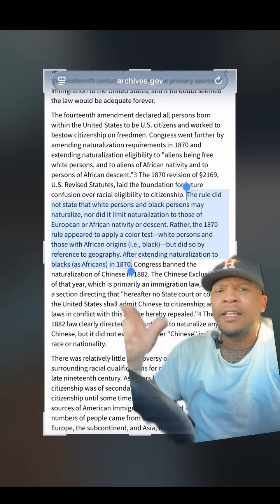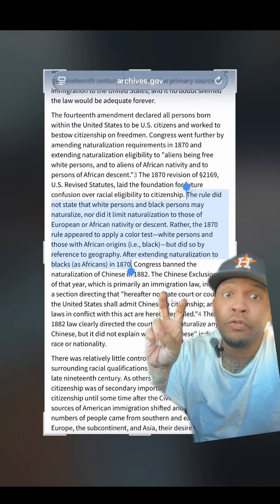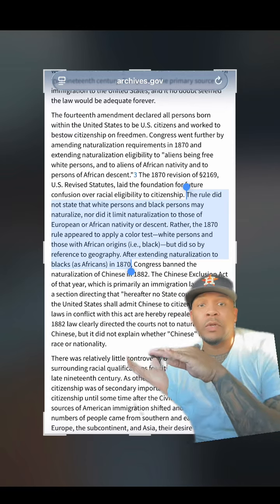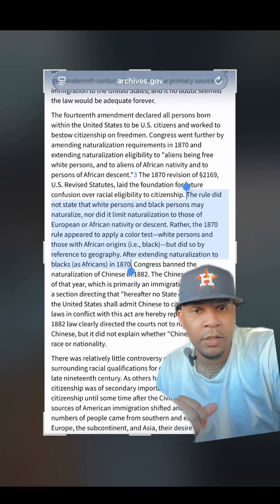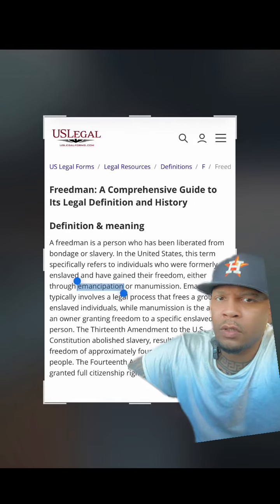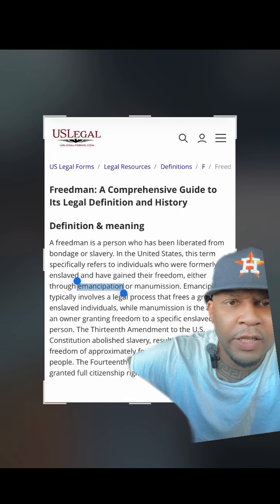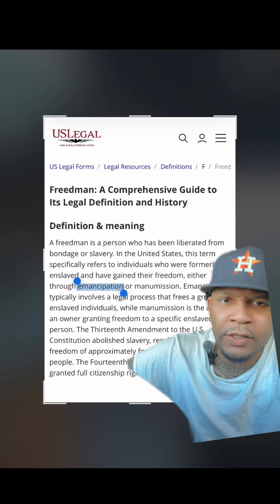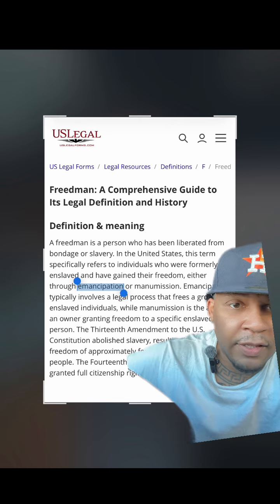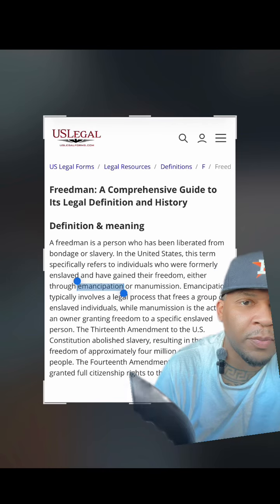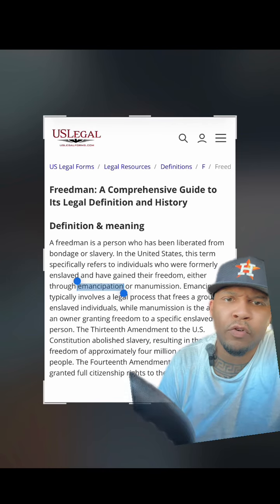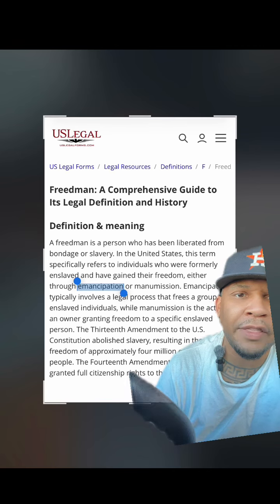And another thing, this came after slavery ended, right? When everybody was considered to be freedmen, right? So hold up, right quick. I'm gonna come right back. So I went here to U.S. Legal, right? It said a freedman is a person who has been liberated from bondage or slavery, right? In the United States, this term specifically refers to individuals who were formerly enslaved and have gained their freedom through